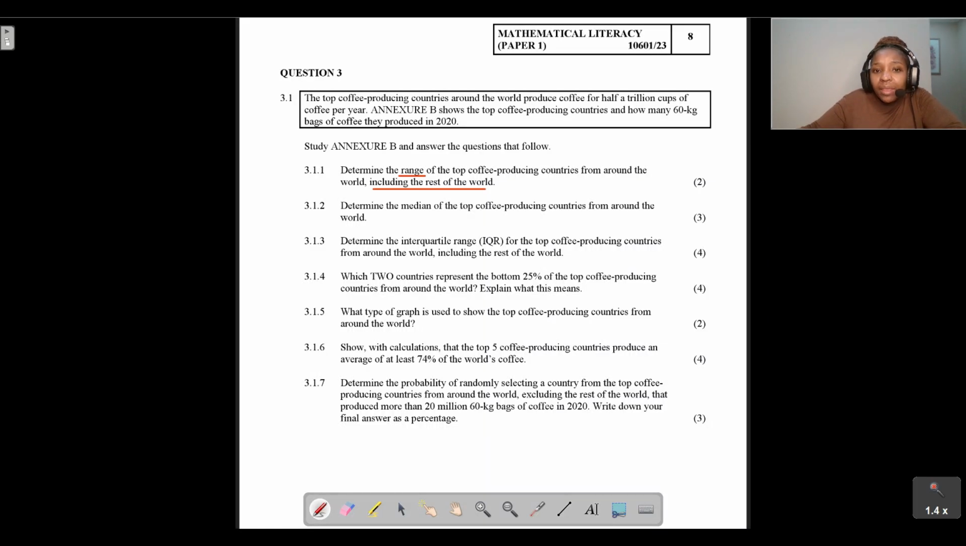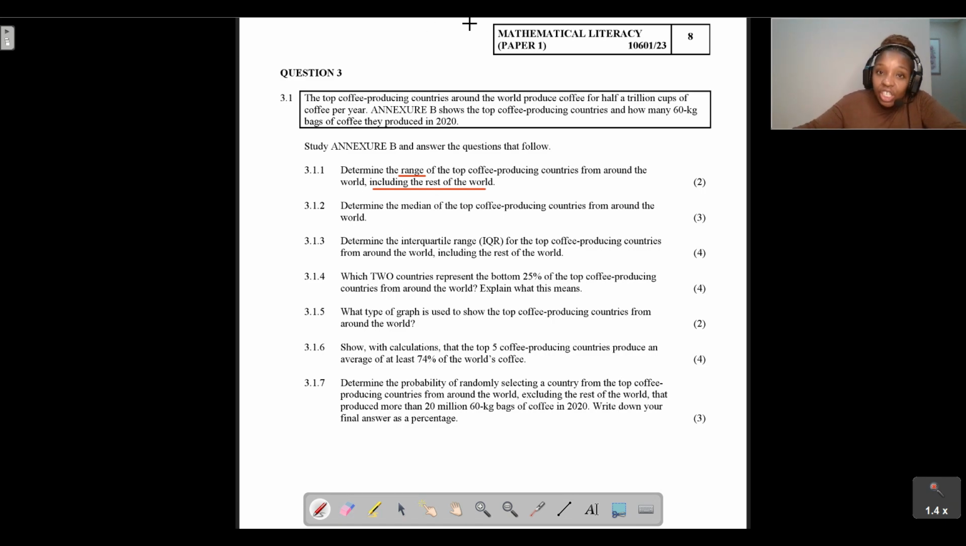Next question, 3.1.2. Determine the median of the top coffee producing countries from around the world. Already here, guys, you should take note of this. We saw that in question 3.1.1, they said that we must include the rest of the world. In question 3.1.2, we are not told to include the rest of the world. That means that when we determine the median and arrange our data in ascending order, we are not going to include the value for the rest of the world.